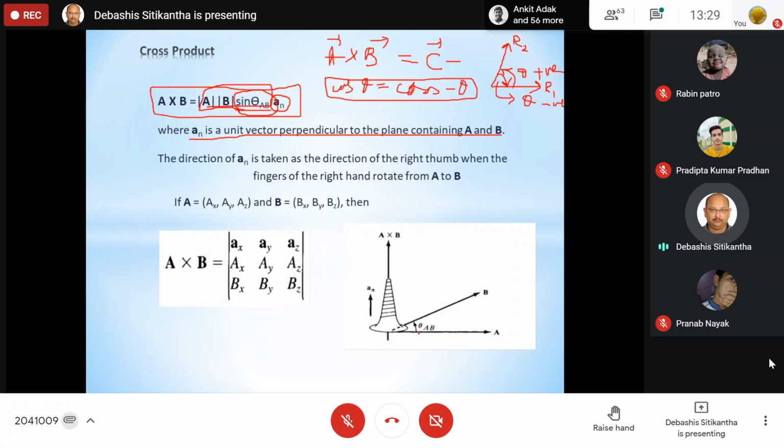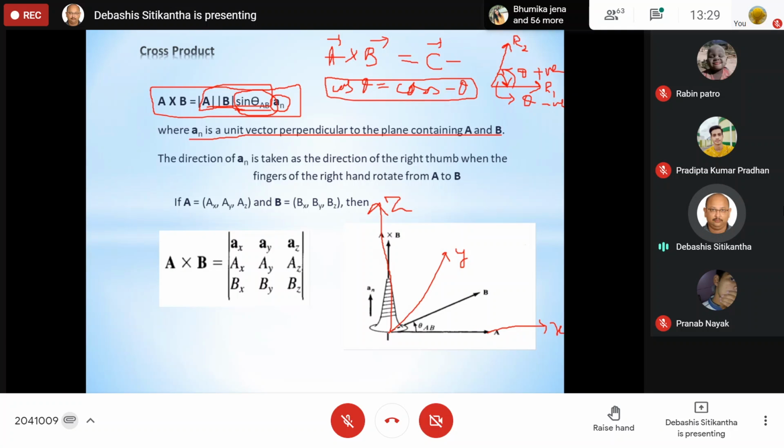So let us say this is your x-axis and this is your y-axis, and this one is your z-axis. Now, obviously, your A vector and B vector, both of them are along the xy plane. Now, what is that axis which is perpendicular to the xy plane?